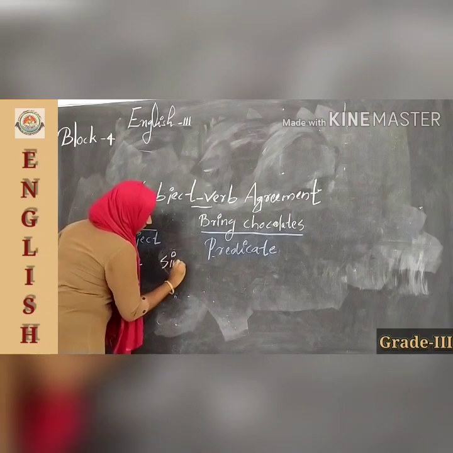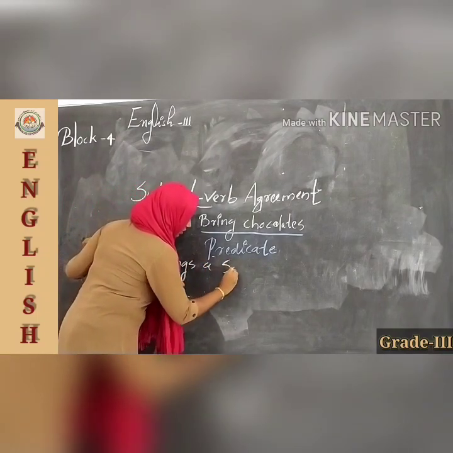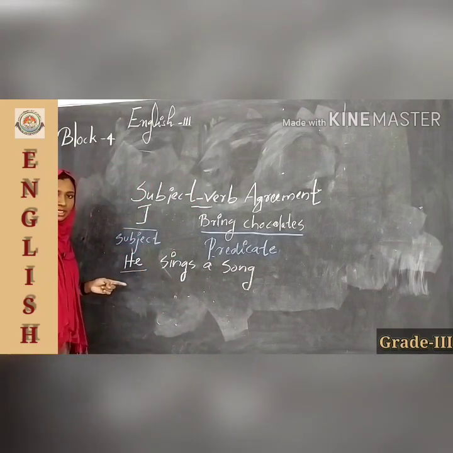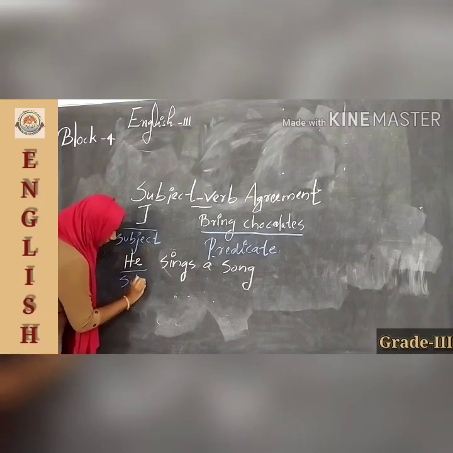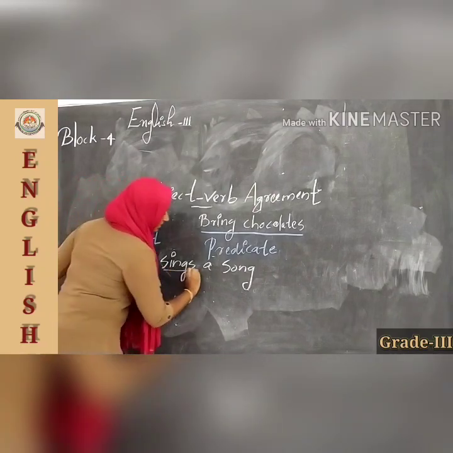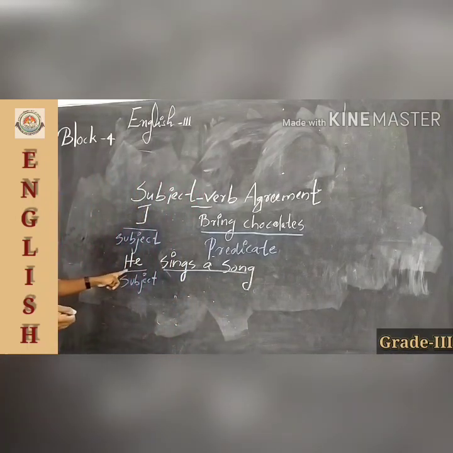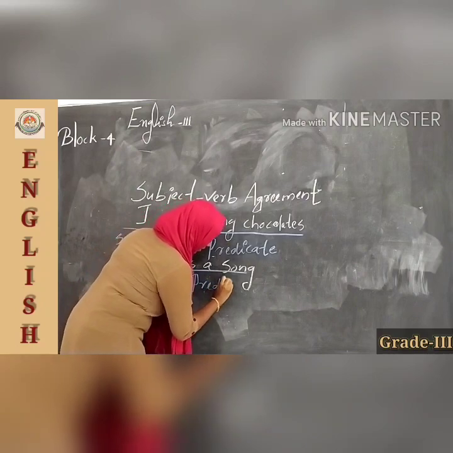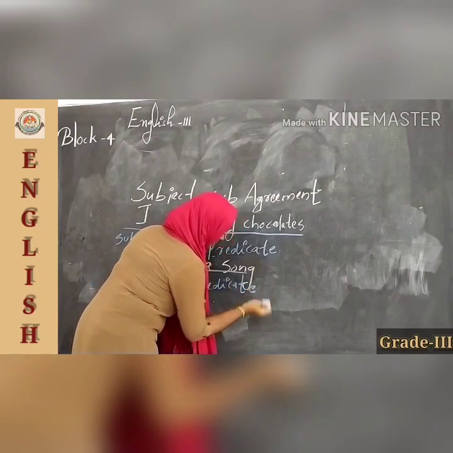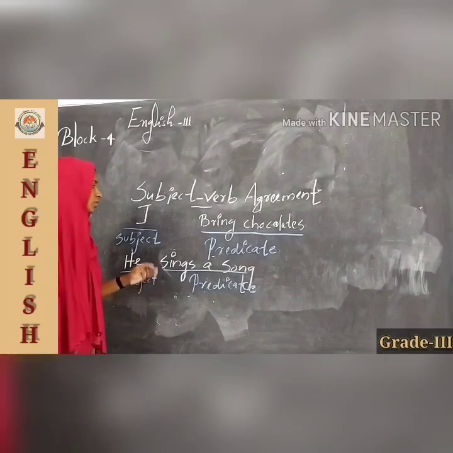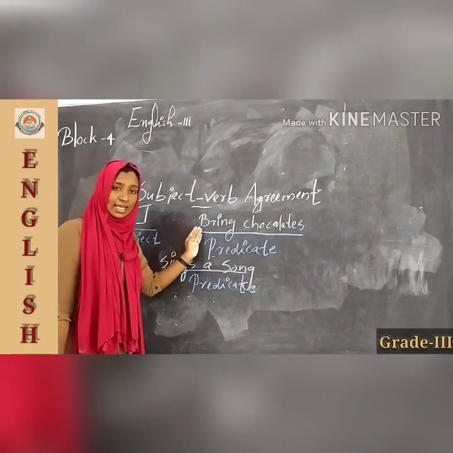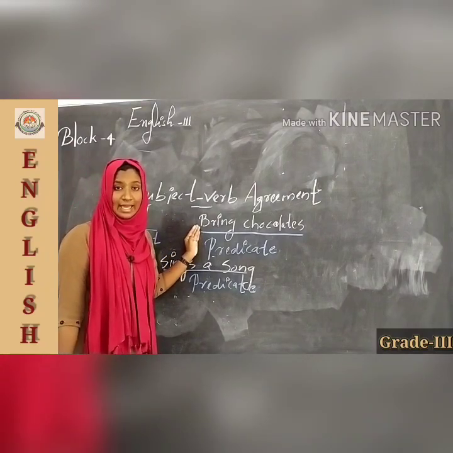He sings a song. Here you can see the subject part, isn't it? The subject is "he" and "sings a song" tells more about the subject. So it is the telling part, or, yes, the predicate. Is it clear to you? The telling part which tells more about the subject, so we call it the predicate.